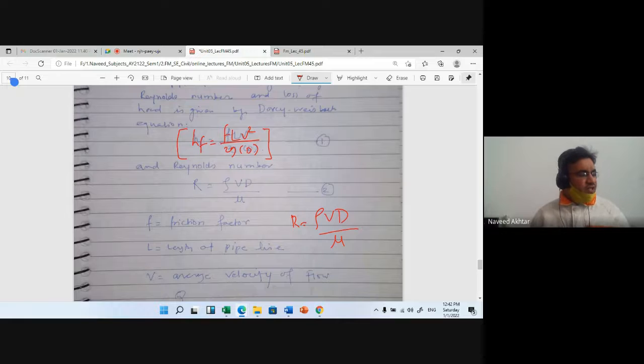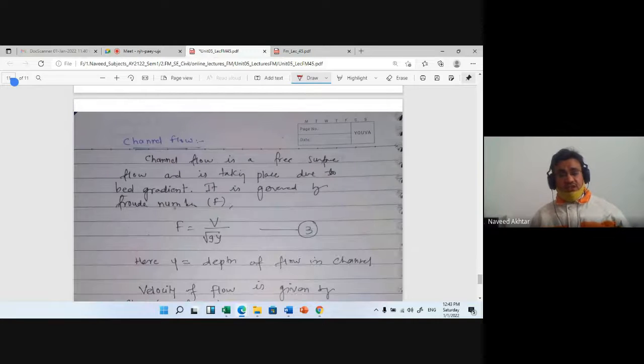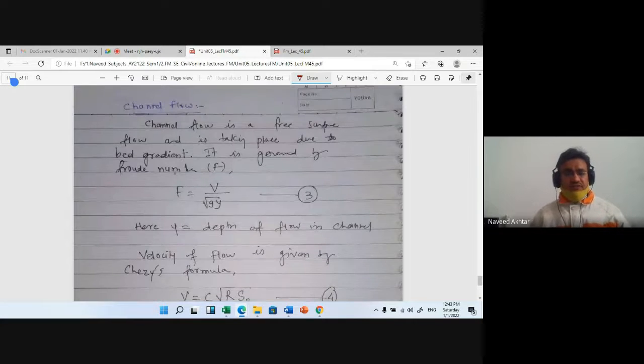In case of open channel flow, it is a free surface flow and it takes place due to bed gradient, the bed slope, and it is governed by the Froude number.